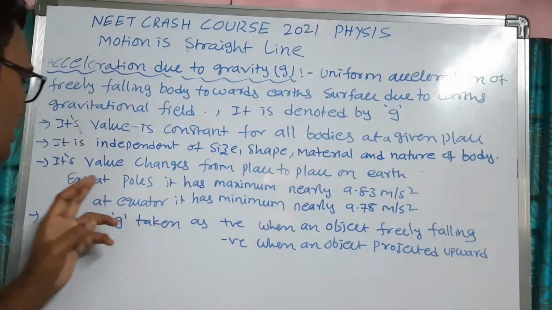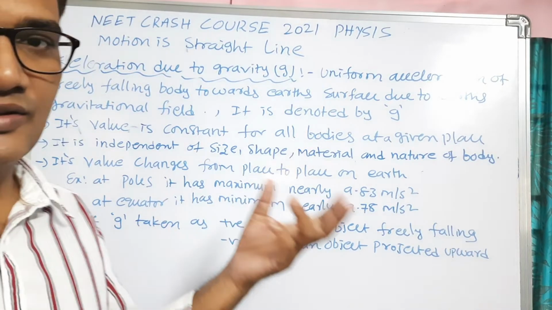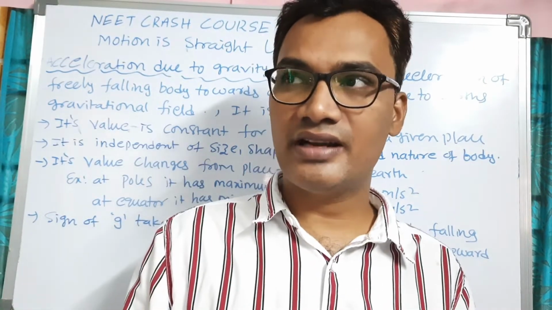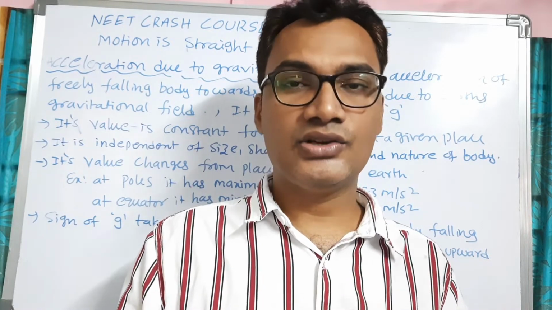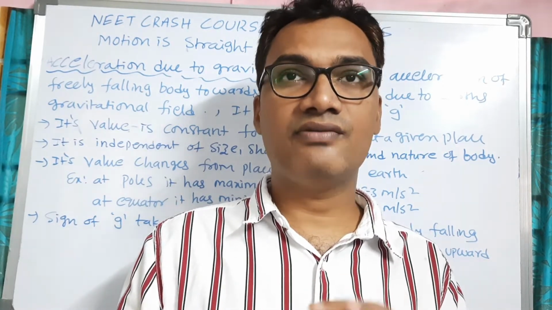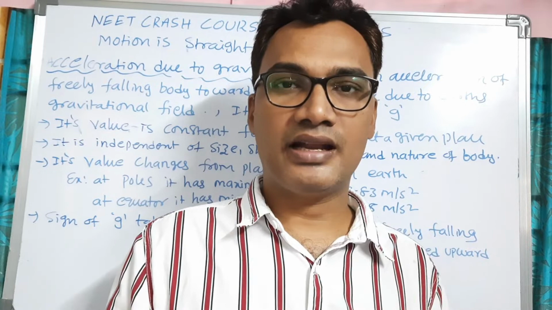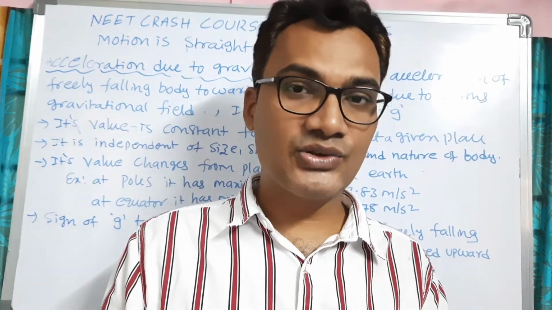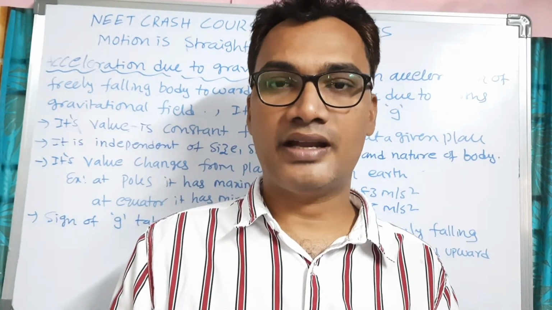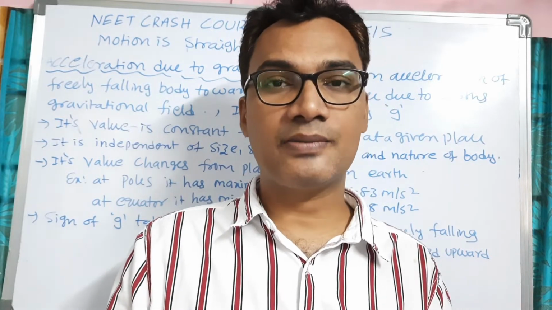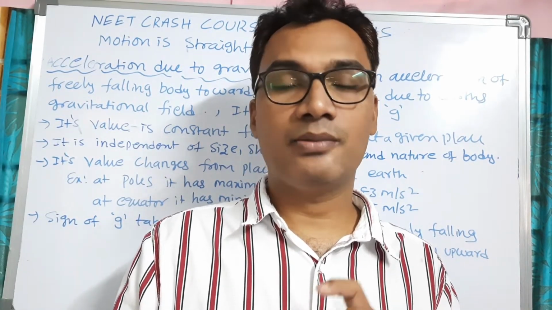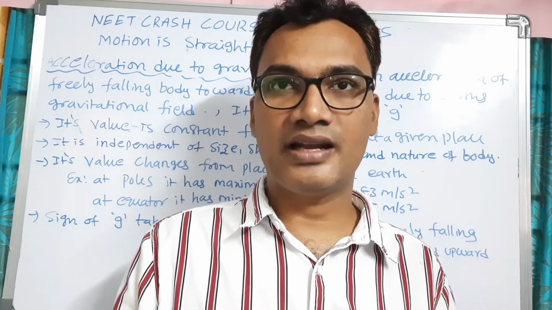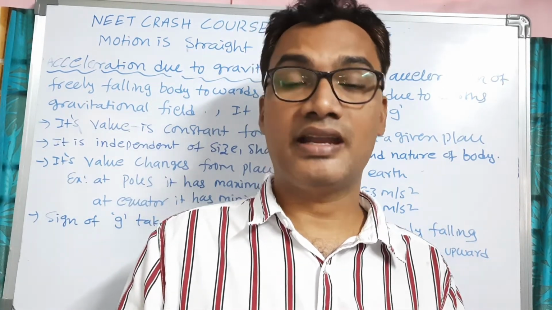Next, its value changes from place to place. Acceleration due to gravity does not remain constant at all places of the earth. Even on the earth, its value changes from one place to another, and it changes from planet to planet. Acceleration due to gravity depends upon the mass of the planet and the radius of the planet, and also its size and shape.